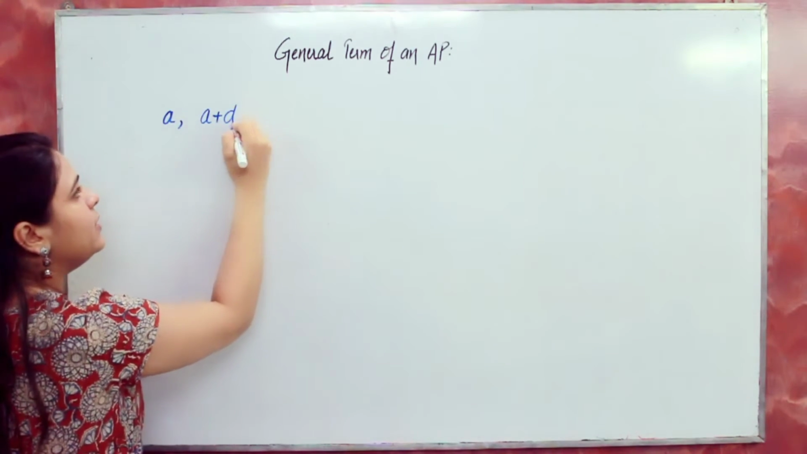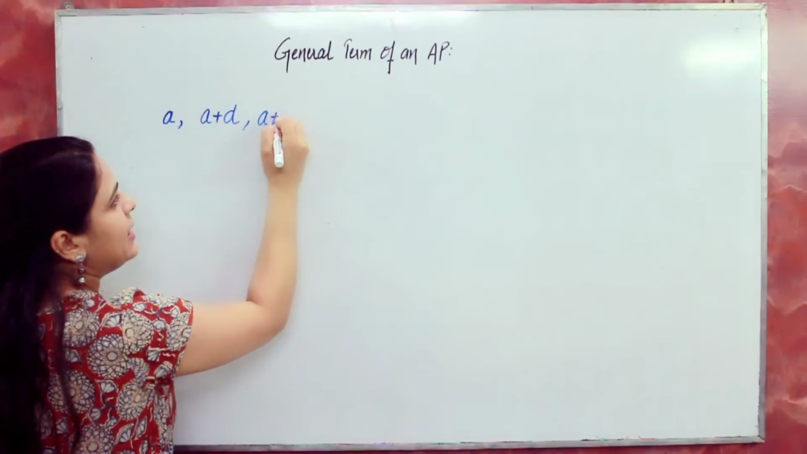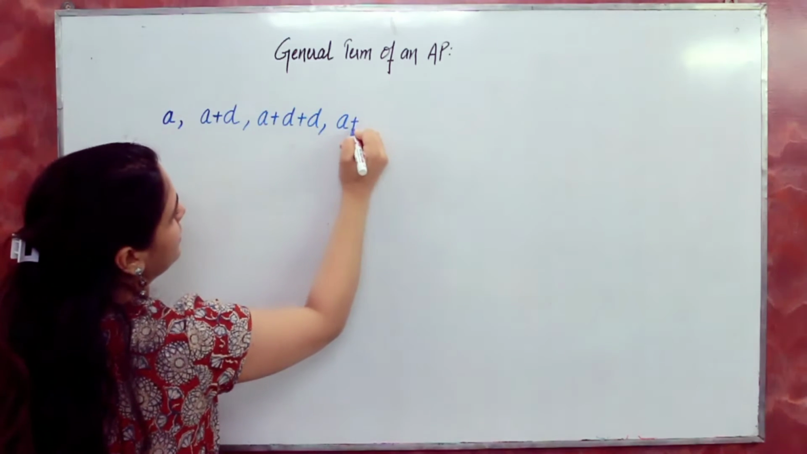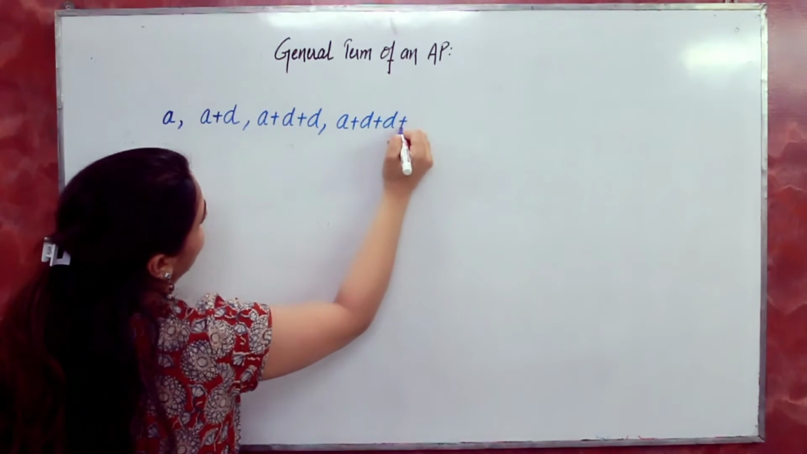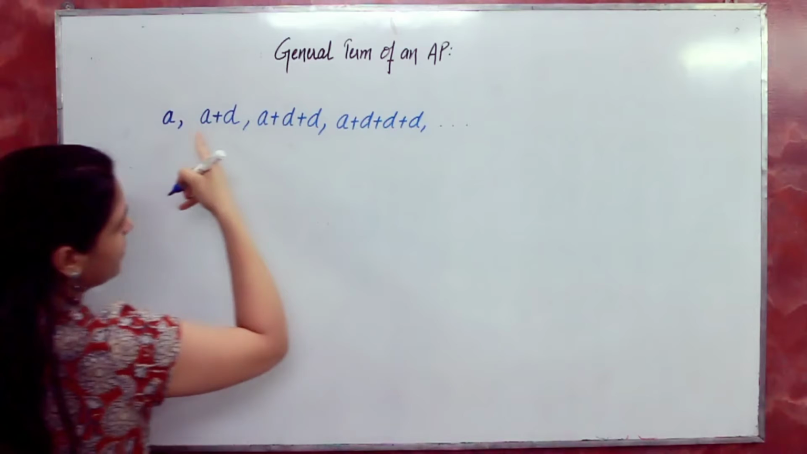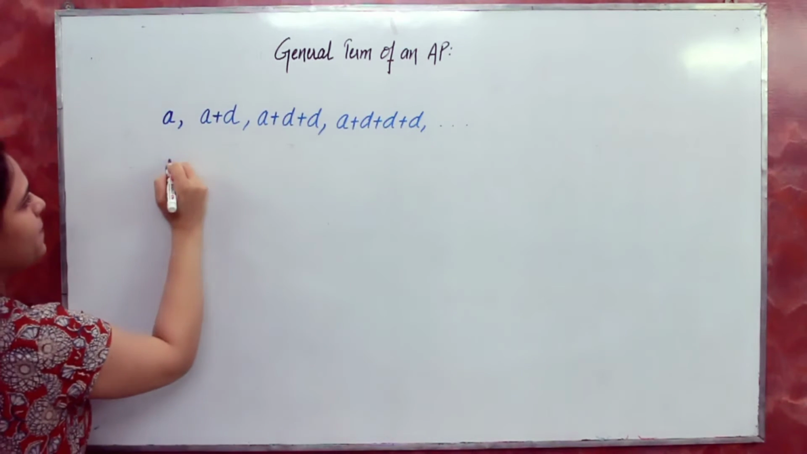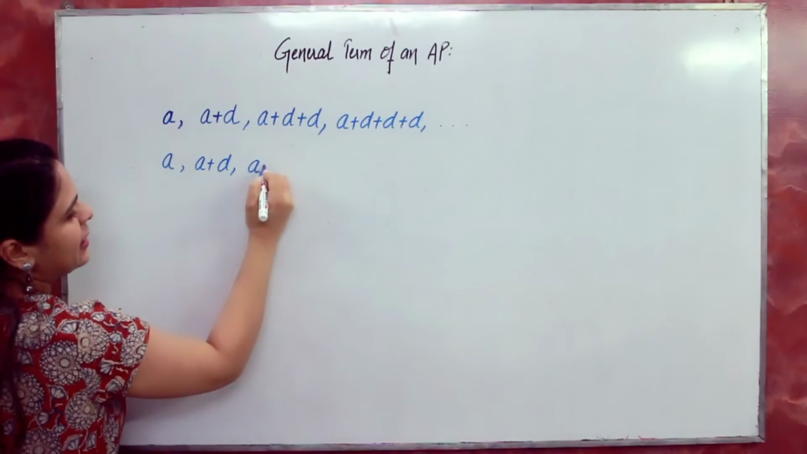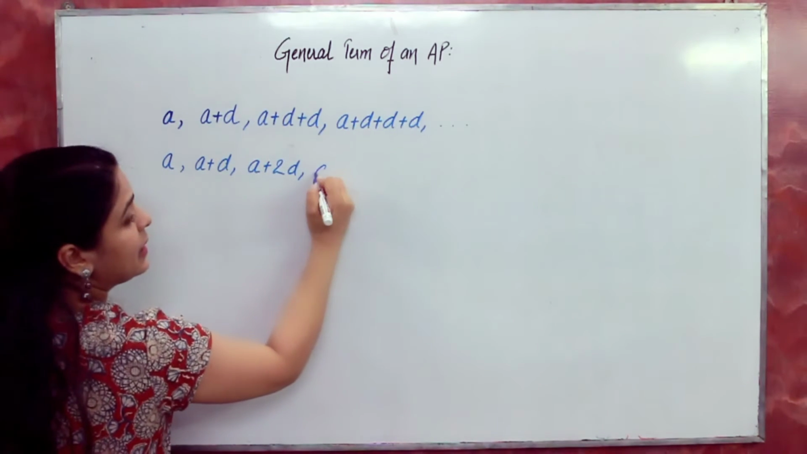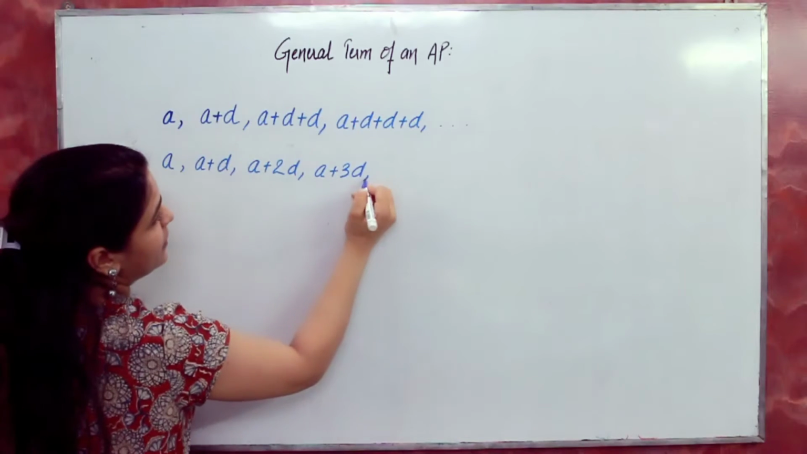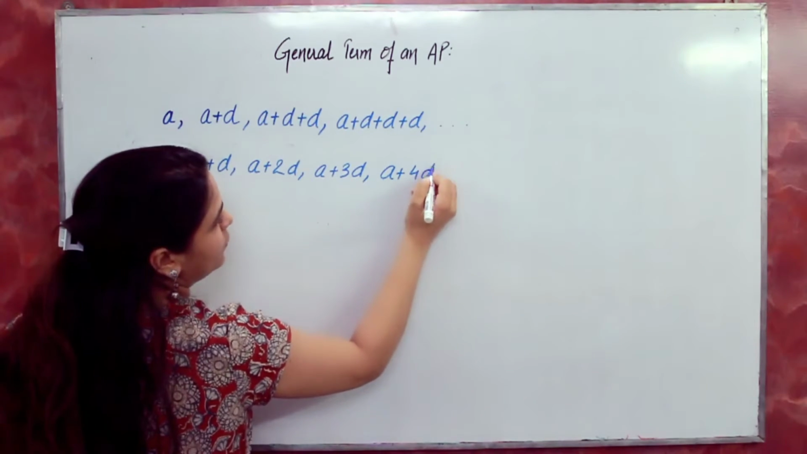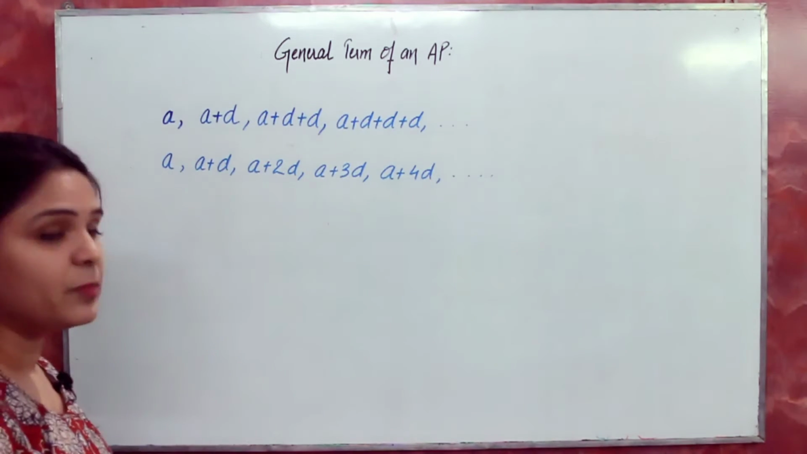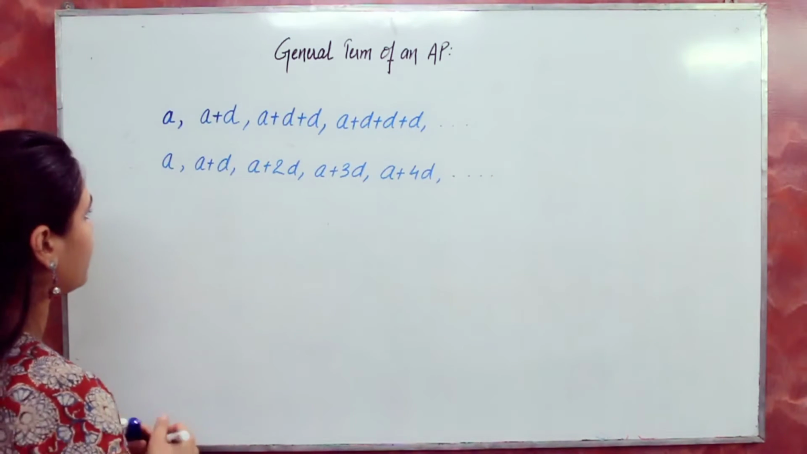So this will be your second term. The third term will be A plus D plus D, and then A plus D plus D plus D, and so on. So the best way to write this will be A plus D, A plus 2D, A plus 3D, A plus 4D, and so on. This is the general way of representation of an arithmetic progression.